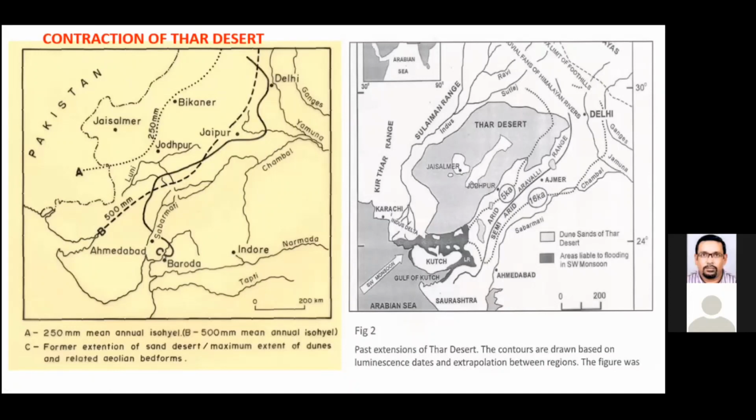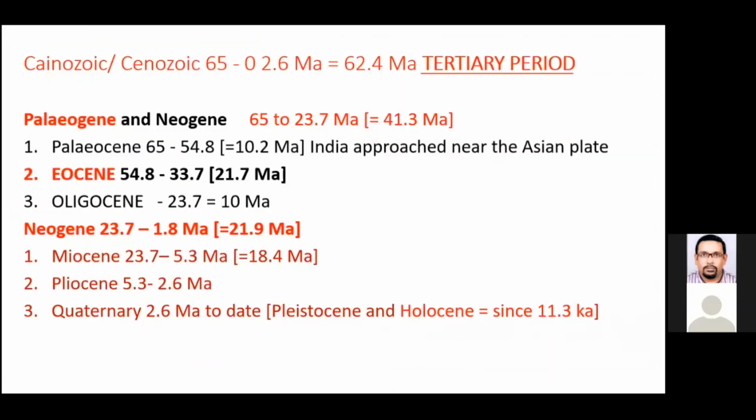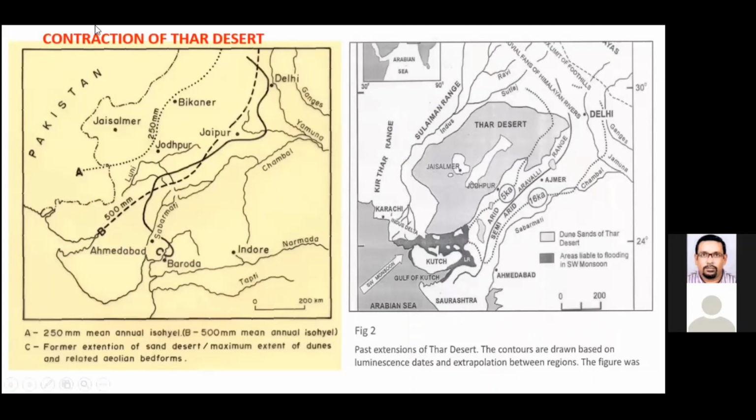But the very occurrence of such Aeolian deposits indicates that the wind conditions and the rainfall conditions must have been similar to what is happening west of the 250 isohyet. So this 250 millimeters isohyet must have transgressed to this area, where we have this dune formation, spontaneous Aeolian activity.